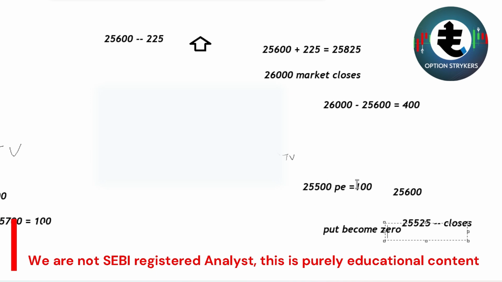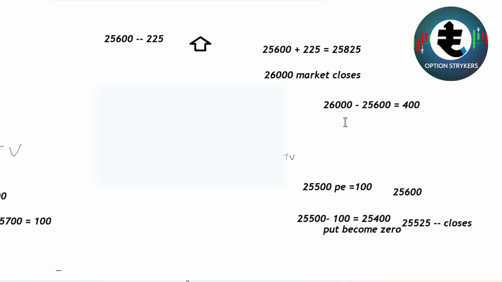Similarly, for this put to be in profit, the market has to close below 25,500 minus 100, which is the premium for your put, which is 25,400. This is how the price behaves. Of course, I'm talking about the expiry prices only. If you are considering these values a couple of days before the expiry, you can add the time value. It can be like 10 points or 15 points depending on how many days the expiry is.